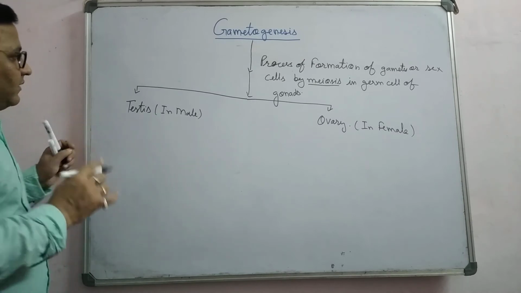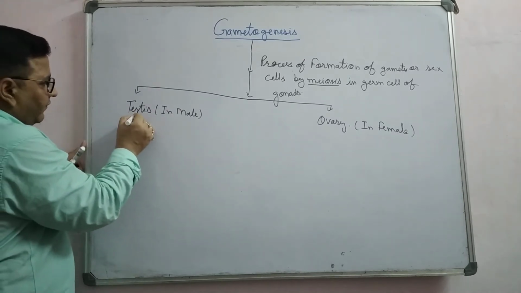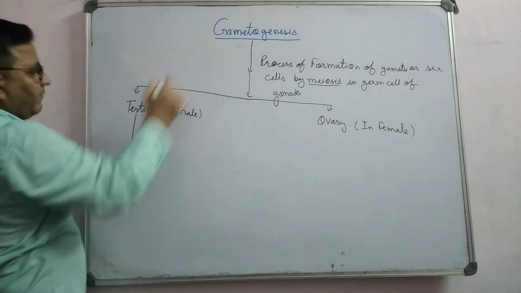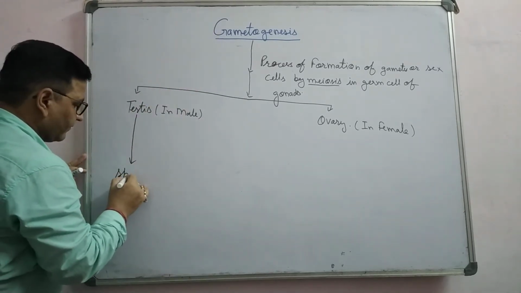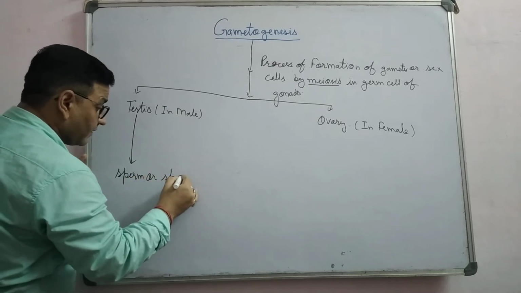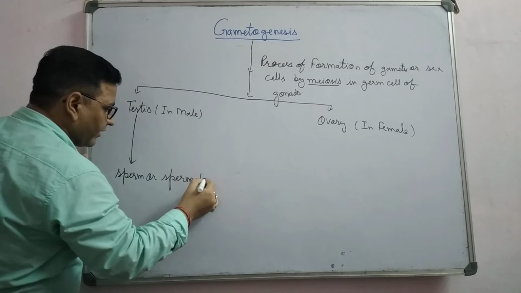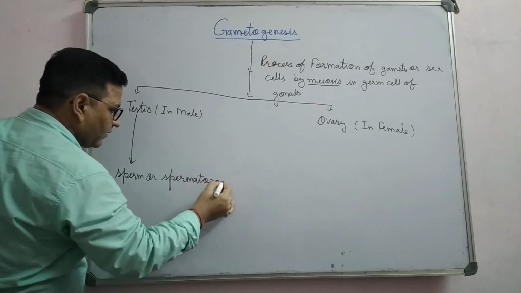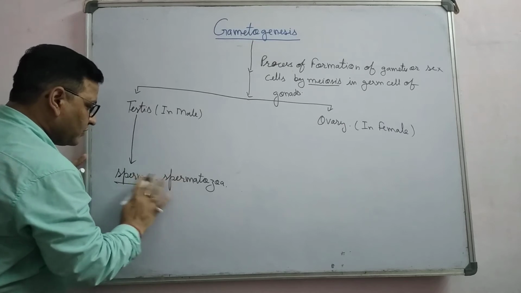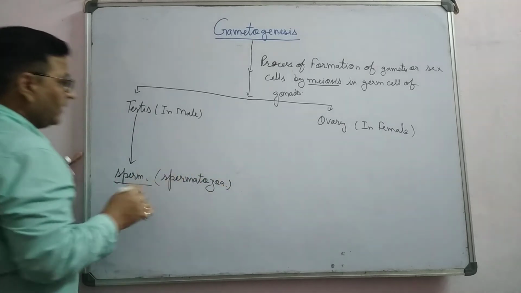So first of all, formation of sperm, the male gamete. This sperm has another name, spermatozoa, right?